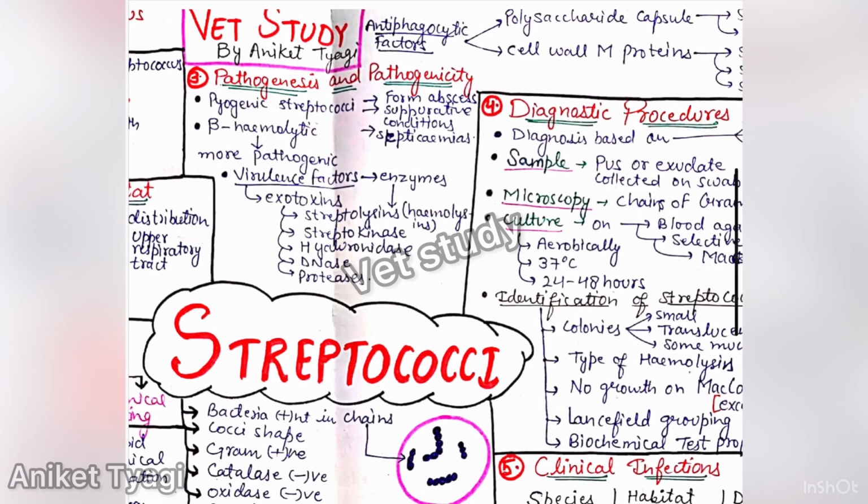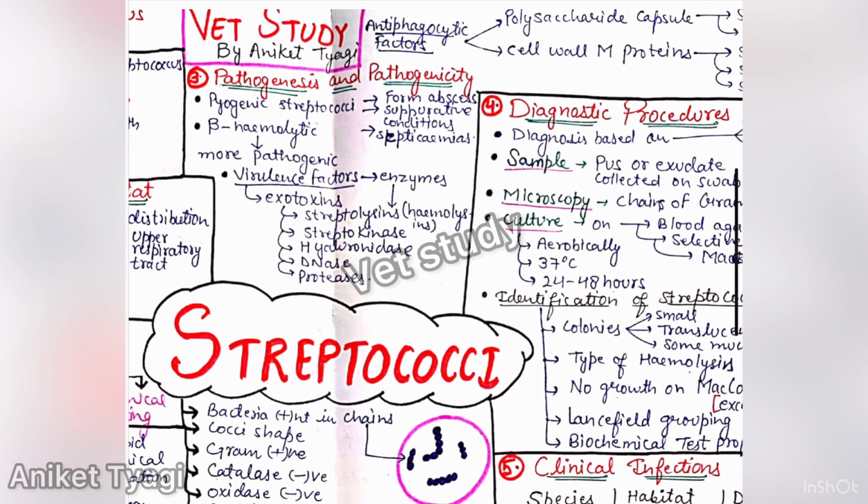After this, now we have pathogenesis and pathogenicity. So what is the difference between pathogenesis and pathogenicity? Basically, pathogenesis is the development, how disease develops. Whereas pathogenicity is basically the quality of a pathogen to cause disease. So this is the difference between pathogenicity and pathogenesis.